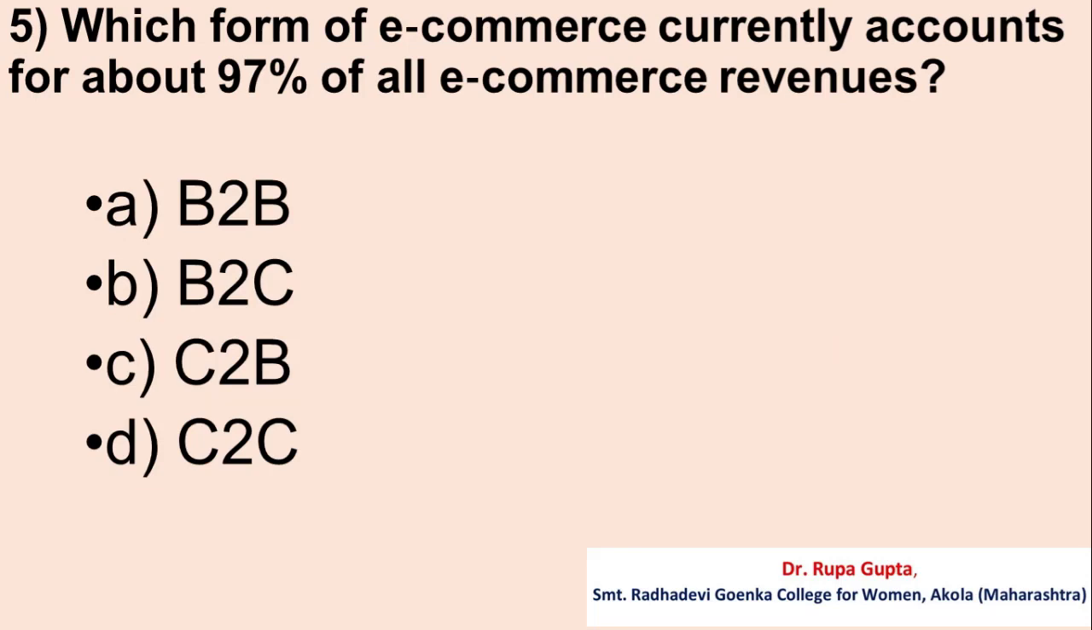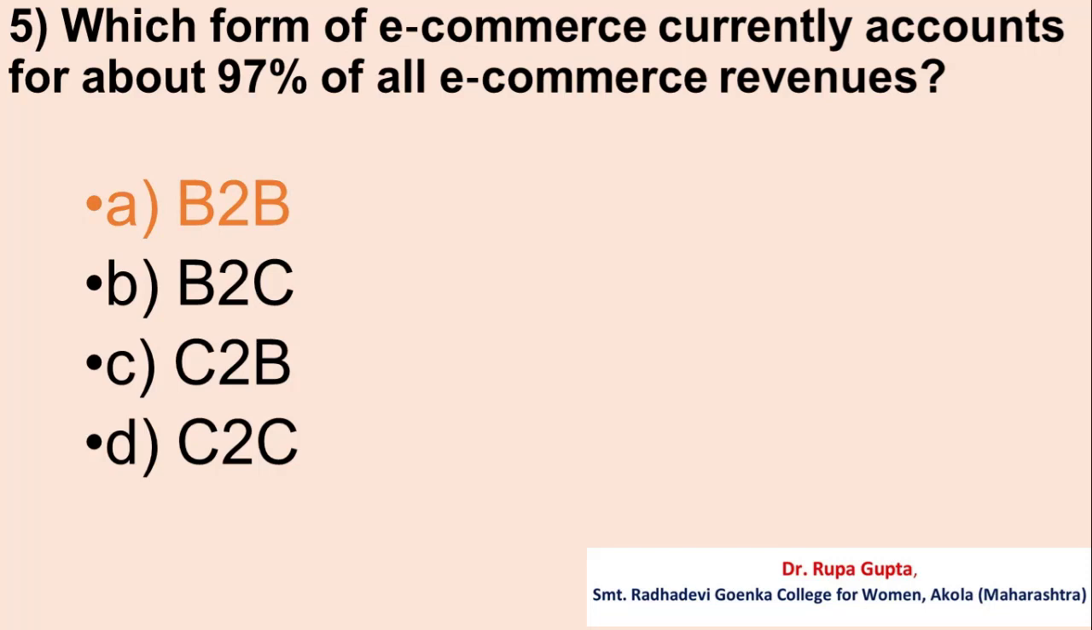Question number 5. Which form of e-commerce currently accounts for about 97% of all e-commerce revenues? Option A. B2B, option B. B2C, option C. C2B, option D. C2C. And the correct answer is A.